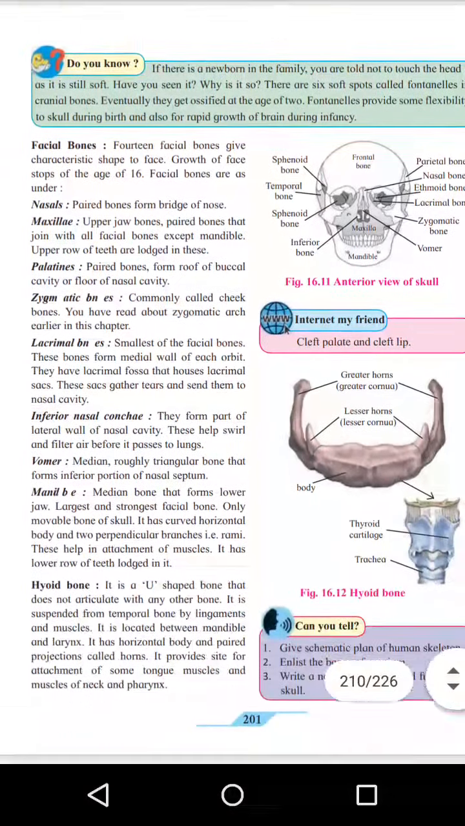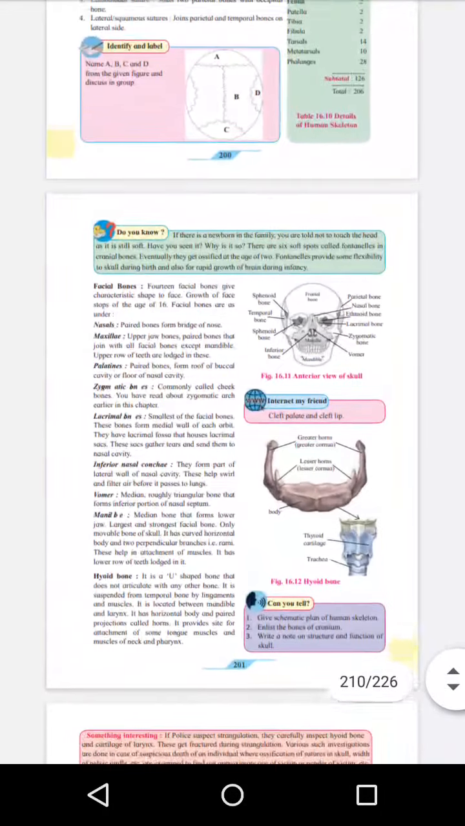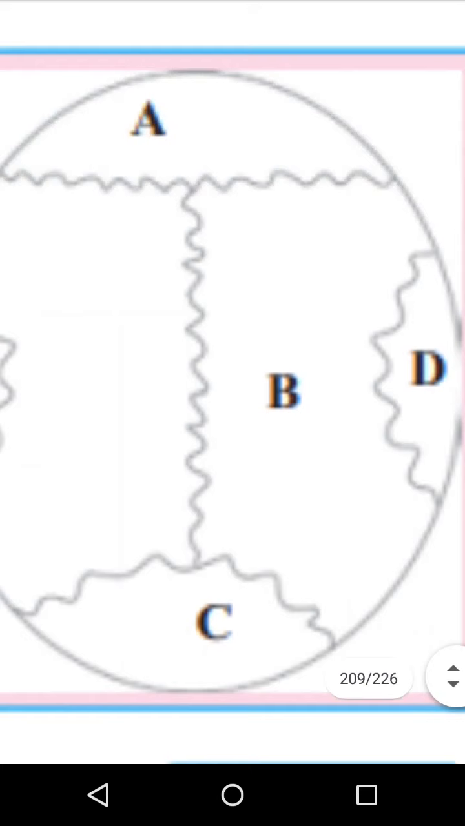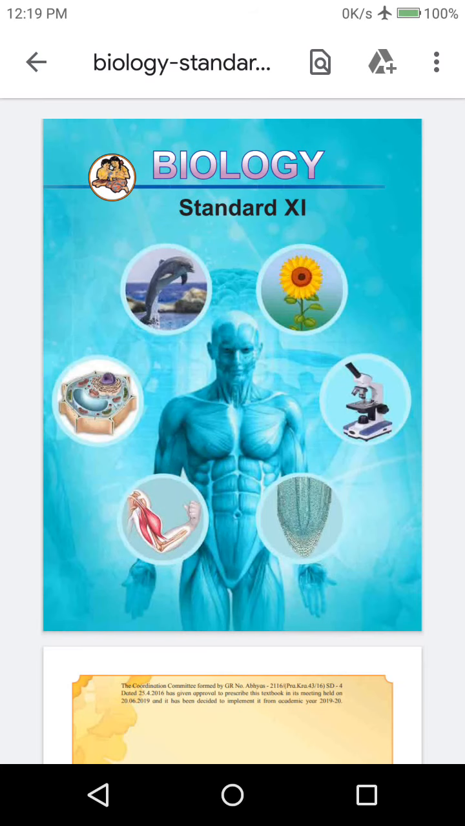And this is our textbook, a very interesting textbook. So we will start studying from the first topic, that is the living world, from tomorrow. So thank you.